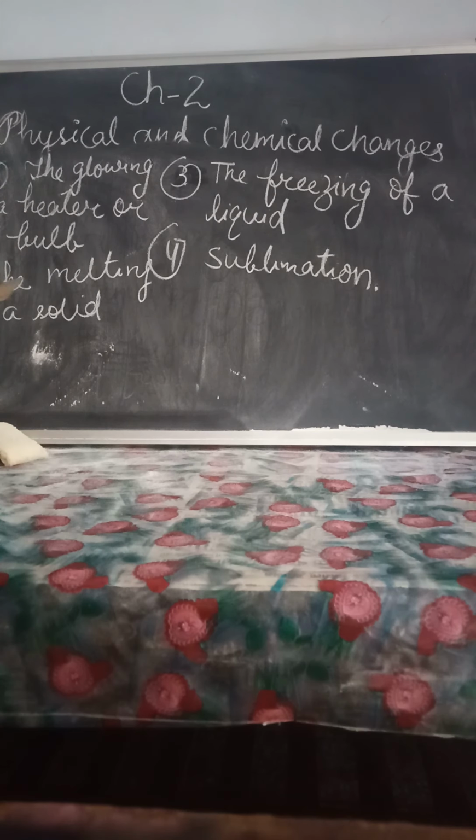So the second one, the melting of a solid. Any solid, like ice or butter, anything which can melt. Even iron, gold, silver can melt. After melting, if we cool them again, they will turn into the same substance. When ice melts, it turns to water. Again, by cooling, water turns into ice.